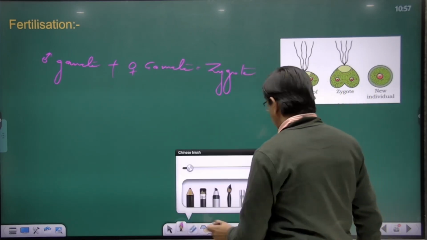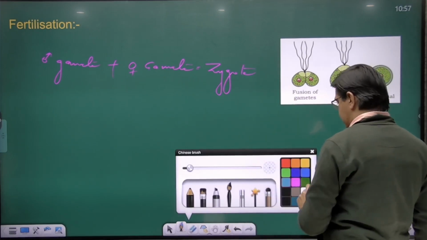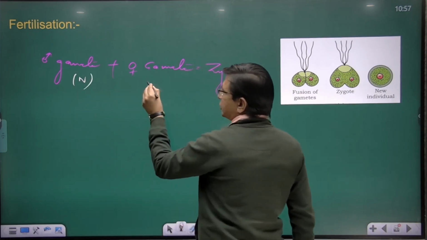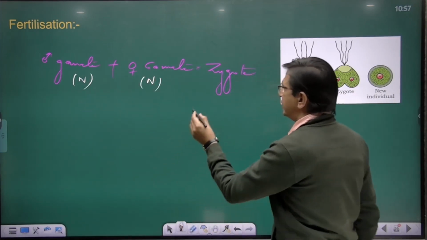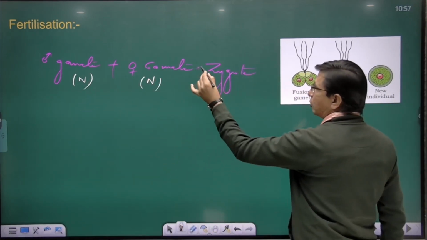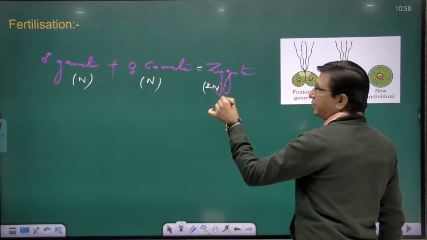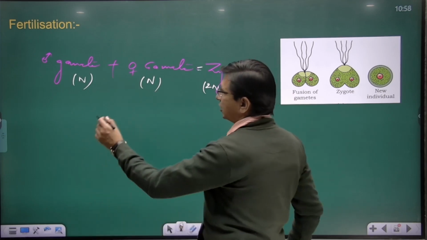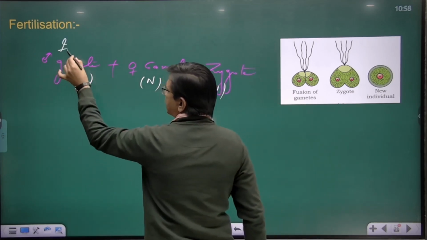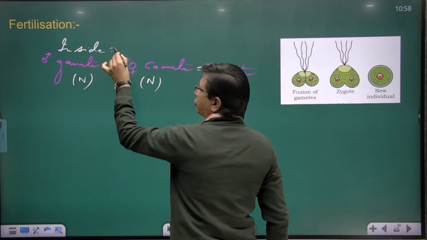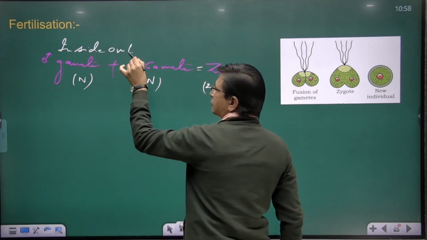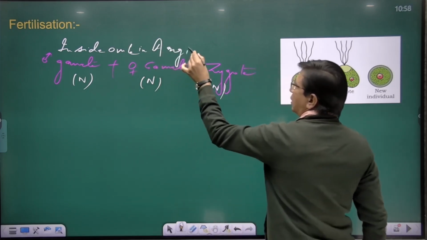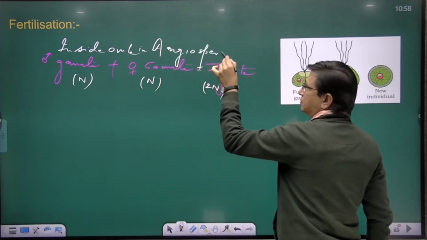The way we have seen in animals in the previous lecture, the male gamete as well as the female gamete are haploid in nature, and the zygote is always diploid in nature. So this is the event that takes place inside the ovule in angiosperms.